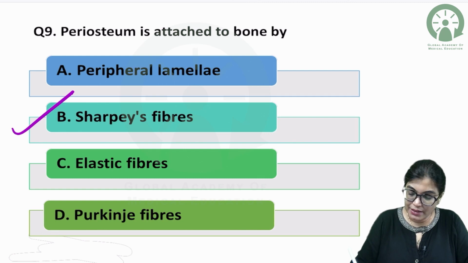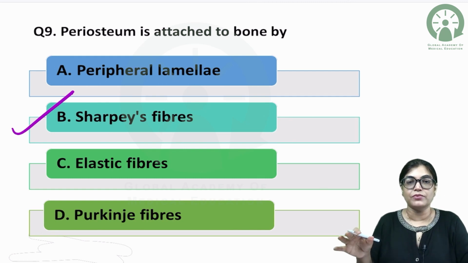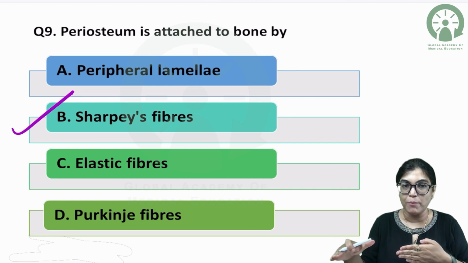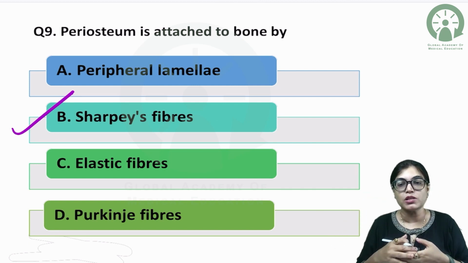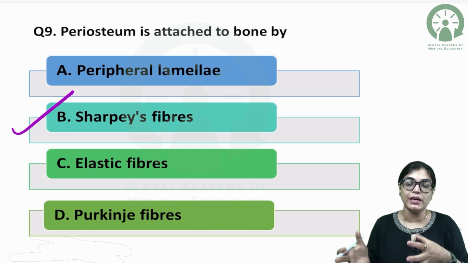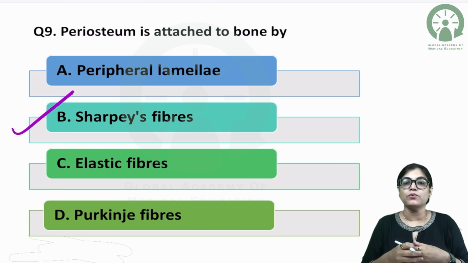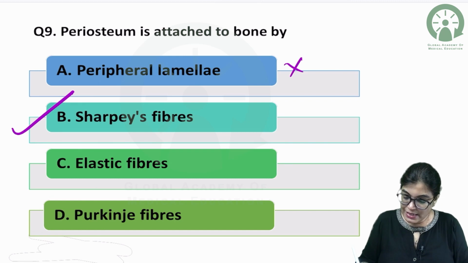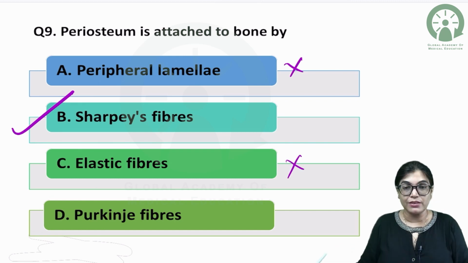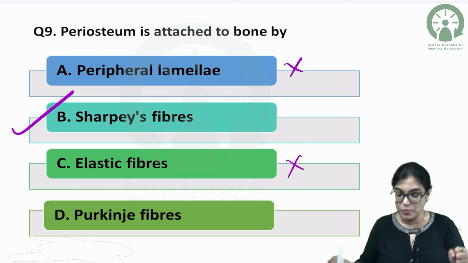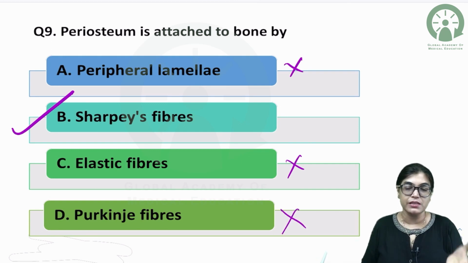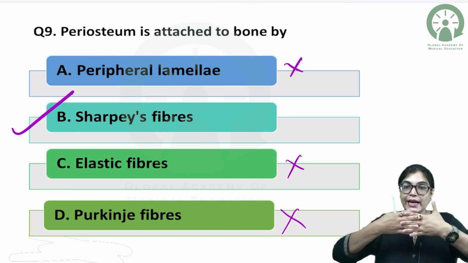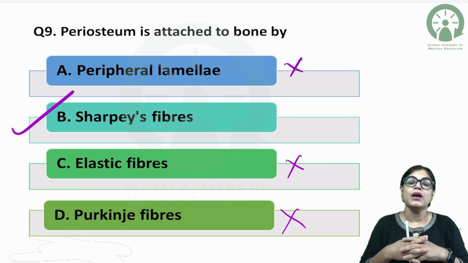Peripheral lamina is seen in the cut section of the bone, and we know that when you cut a section of compact bone, there are laminas in which the osteocyte cells are arranged in the lacunae. So we have concentric laminas and peripheral lamina. So obviously the right answer is not the peripheral lamina. Elastic fibers are present in large arteries and in elastic cartilage. Purkinje fibers are also not the right answer, they are present in the cells of the cerebellum.